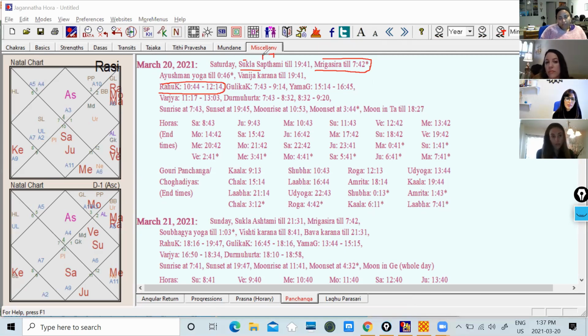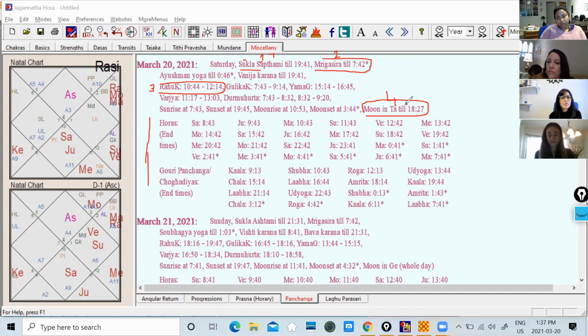So first, where is the moon in the day? Second, which nakshatra? Third, what is Rahu Kaal? And then which sign the moon is in. Moon is in Taurus. These are the 4 pieces of information you need to read every day. The rest I will teach you when to read. Moon is in Taurus right now. And I will teach you how to see in your chart whether the moon is your mind. Moon is your emotional mind.